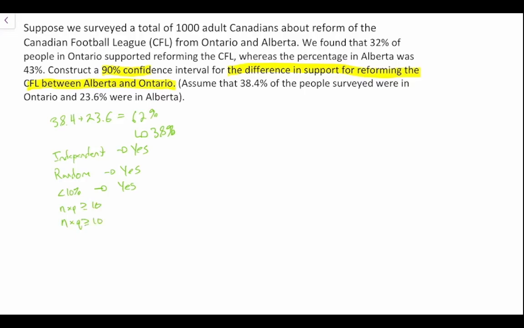Well, for both Ontario and Alberta, so if we said that P1 was equal to Ontario, P1 is equal to 32%, 0.32, and P2 was equal to, not Ontario, we're looking at Alberta, P2 was equal to 43%.